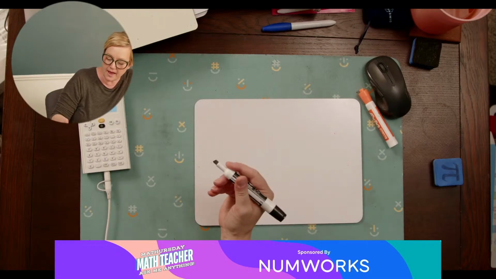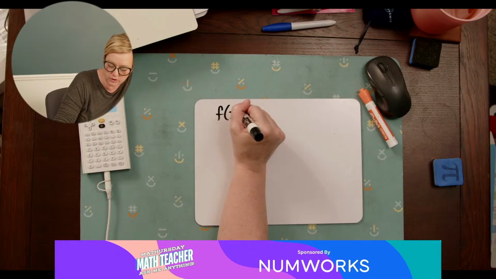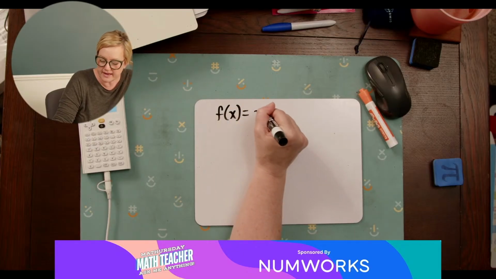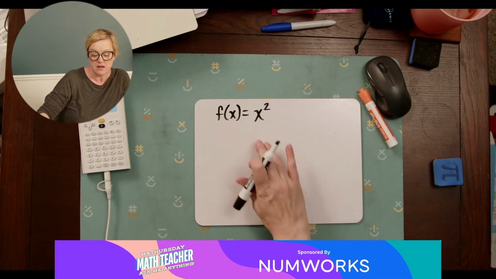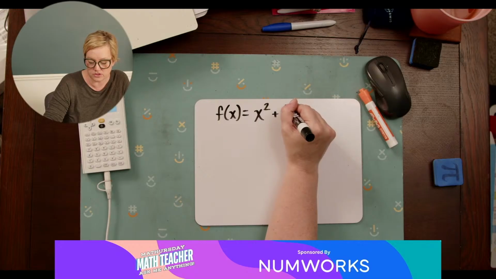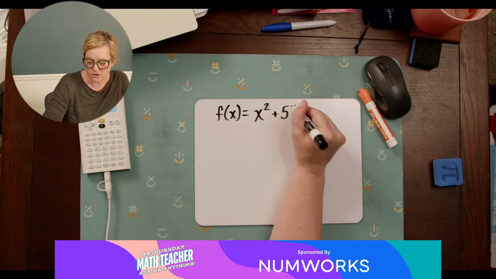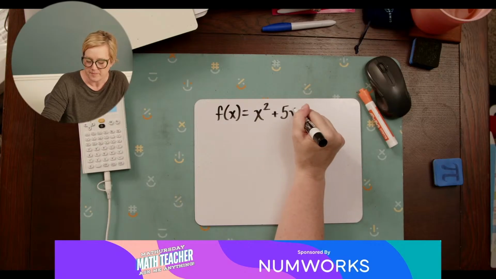Okay. All right. So a quadratic, once again, for those of you who may be just tuning in, is based off of this x squared. Okay. That's the parent function. Then from that x squared, we can add in all sorts of things, right? So we could have x squared plus 5x.